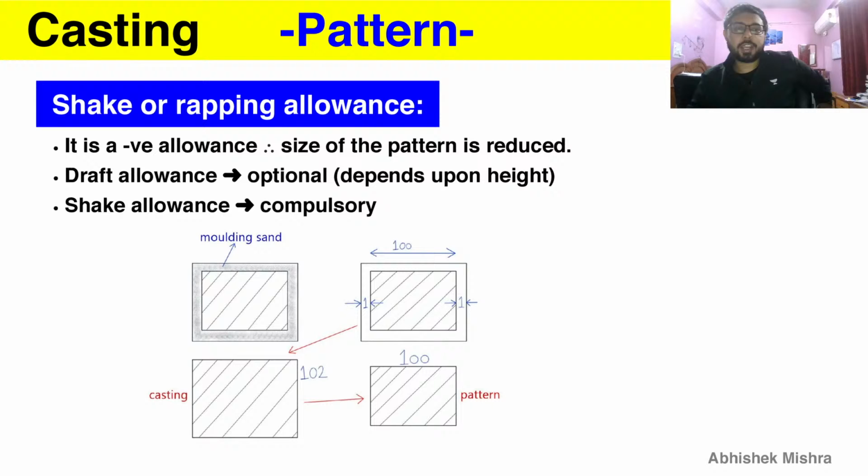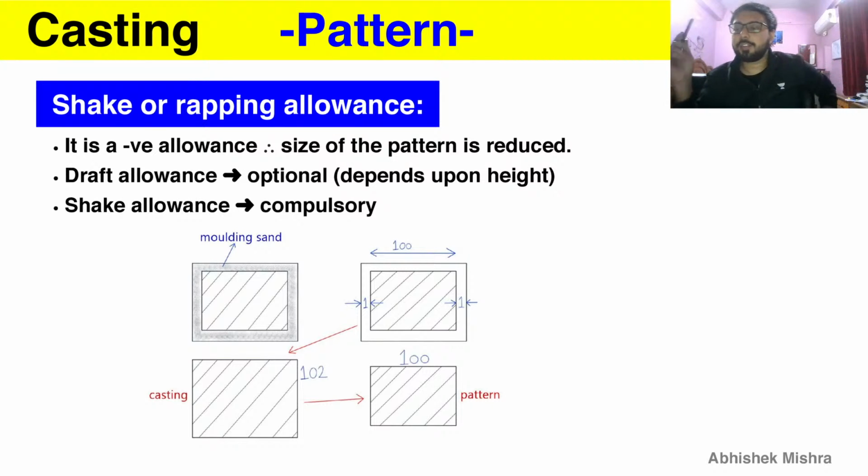Next allowance is shake or wrapping allowance. It is a negative allowance. Size of the pattern is reduced. So first of all, we are encountering negative allowance. First type of allowance that we are studying here, which is negative, is a shake or wrapping allowance, and this will be the only negative allowance that we will study in the casting topic. So this negative allowance is making size of the pattern reduced.